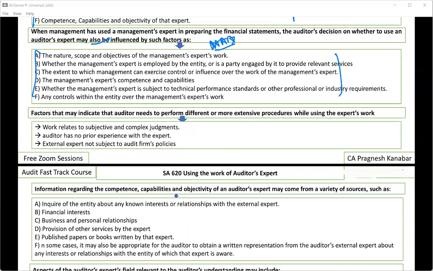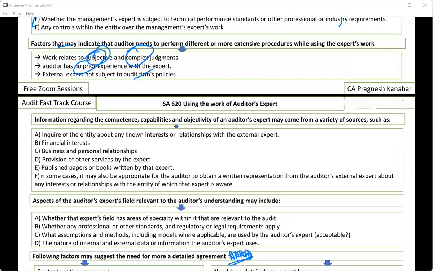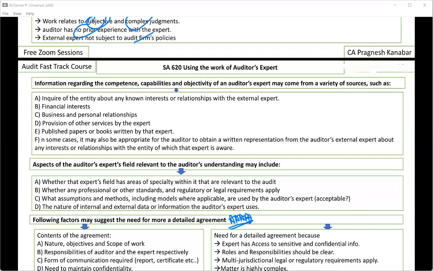Next, when you're appointing an expert, what are the factors that will indicate that you need to perform more procedures? Obviously, if the matter is subjective or complex, if there is no prior experience with the expert, or if the expert is an outsider and not a part of our firm's policies, then in that case you'll have to perform more procedures.